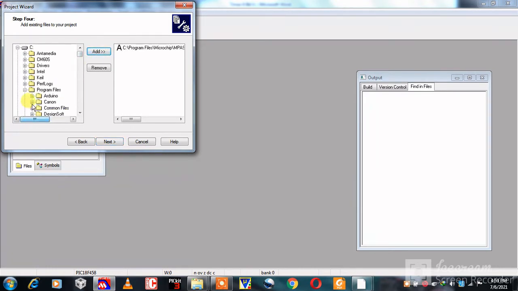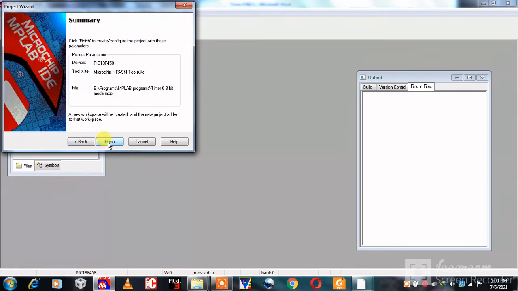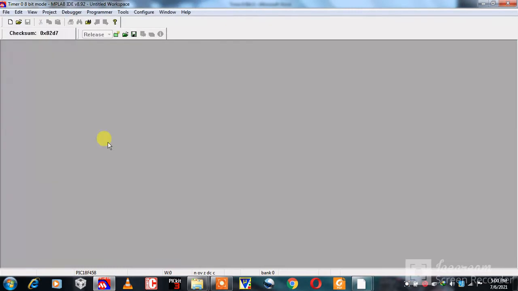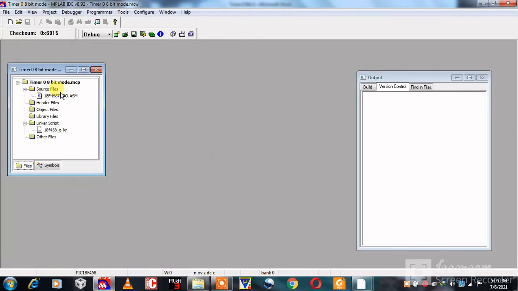Then click on the plus sign of LKR. Again select the IC 18F458 G.LKR, then click on Add, then click on Next, then click on Finish. This is our source file 18F458 TMP0.ASM. Then double click on this file.